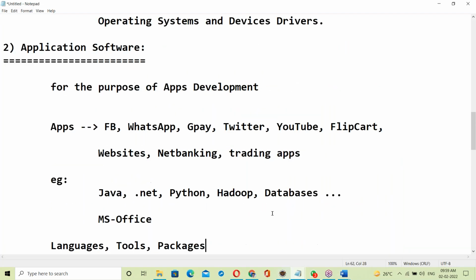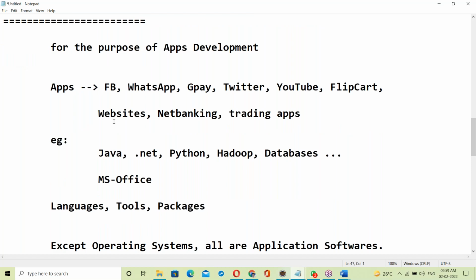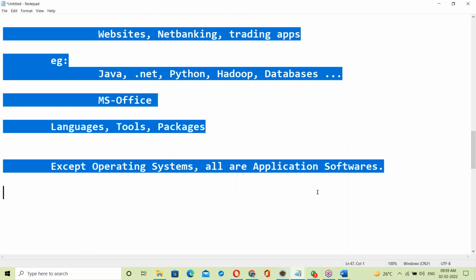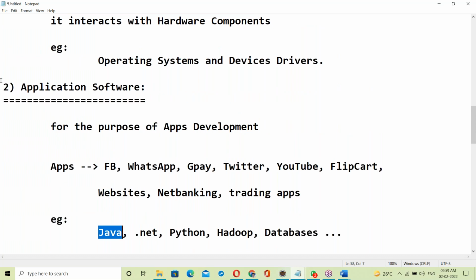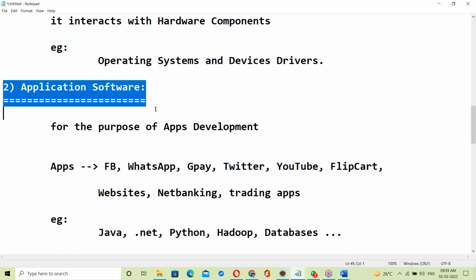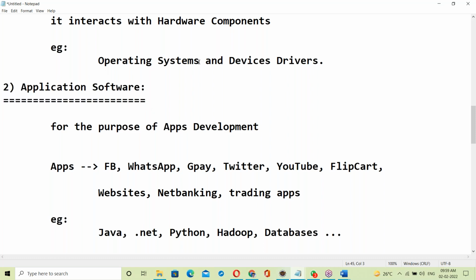Now, this is application software. So what is Java? Java comes under application software, so our topic is application software. Akash, don't worry, I'll share the document with you.